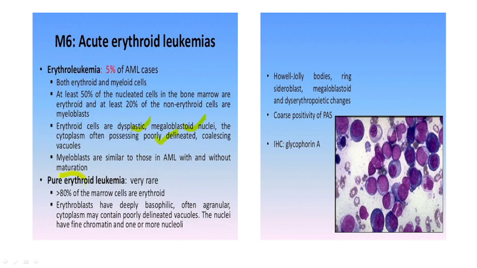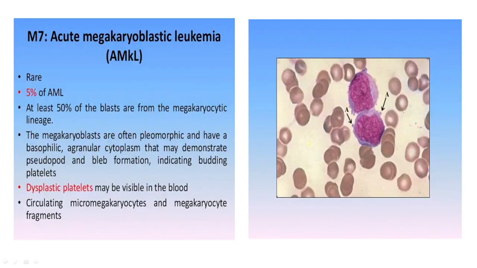If more than 80% of the marrow shows erythroid progenitors, typically erythroblasts, what is that referred to as? It is a pure erythroid leukemia. Erythroblasts have a deeply basophilic cytoplasm, often agranular with poorly delineated vacuoles. The nuclei have a fine chromatin with one or more prominent nucleoli. They usually show positivity for PAS and stain for glycophorin A.